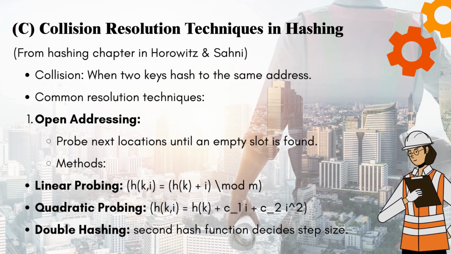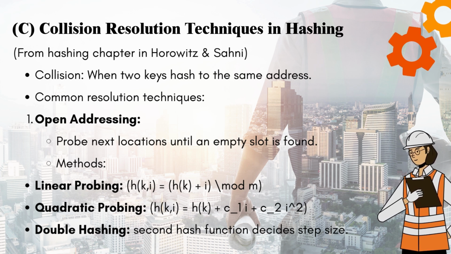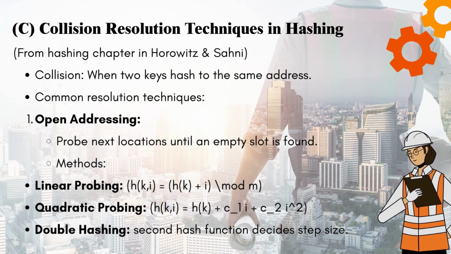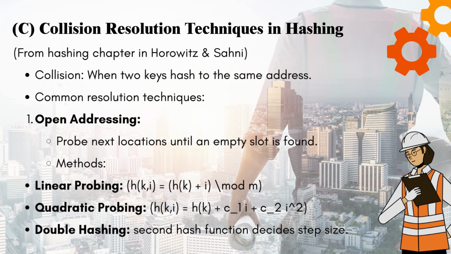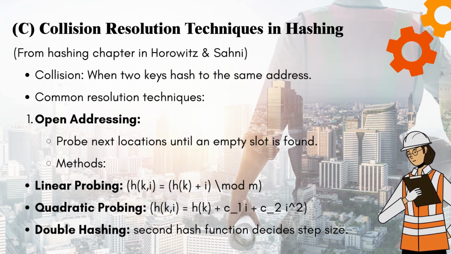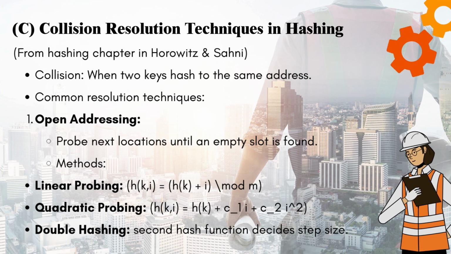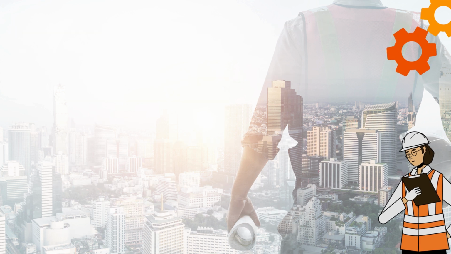Methods: linear probing, h of k, i equals h of k plus i, all taken modulo m. Quadratic probing, h of k, i equals h of k plus c1 i plus c2 i squared. Double hashing: a second hash function decides step size.